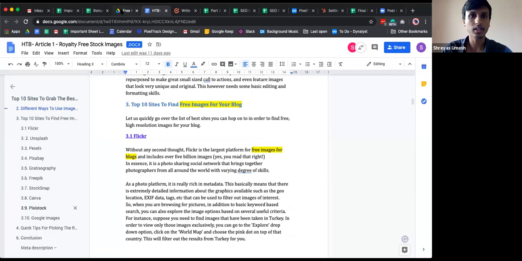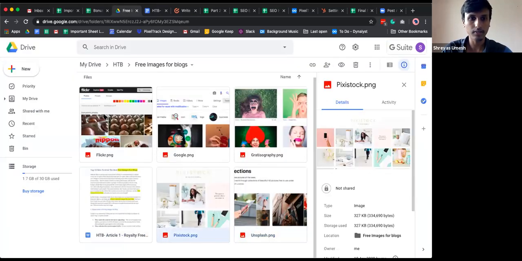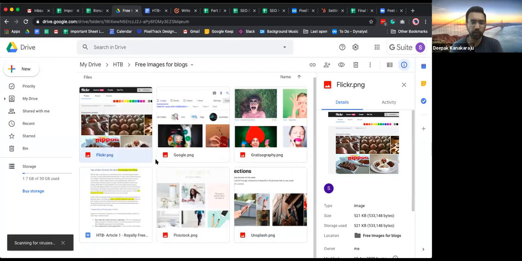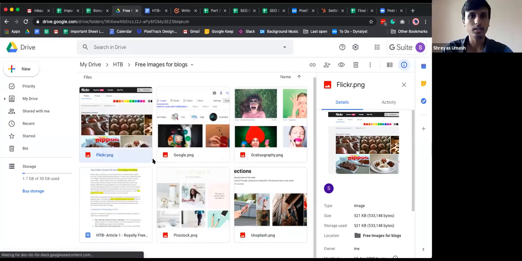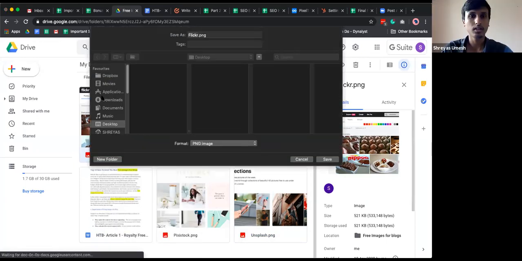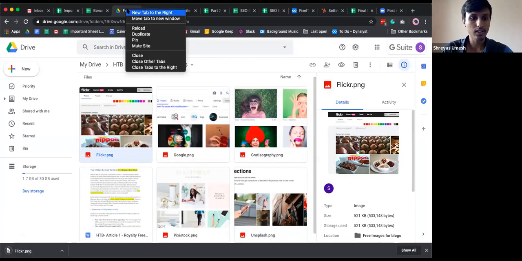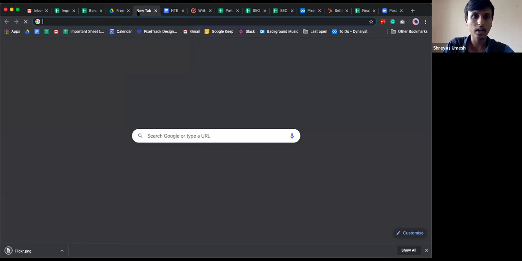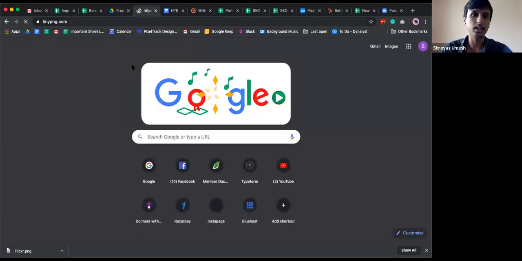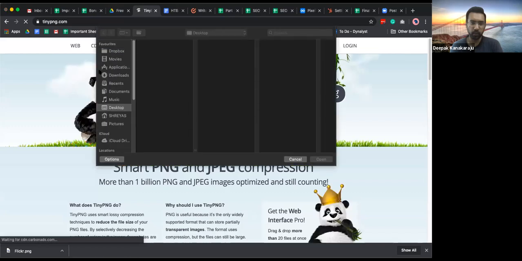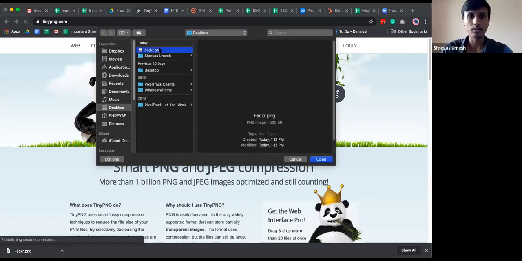The first one is Flickr here. I'll just get the Flickr one from here. You can just download it to your system. Then what I'll also do is, this is already 521 KB, so I'll go to TinyPNG again and get this compressed. So I'll upload this image.